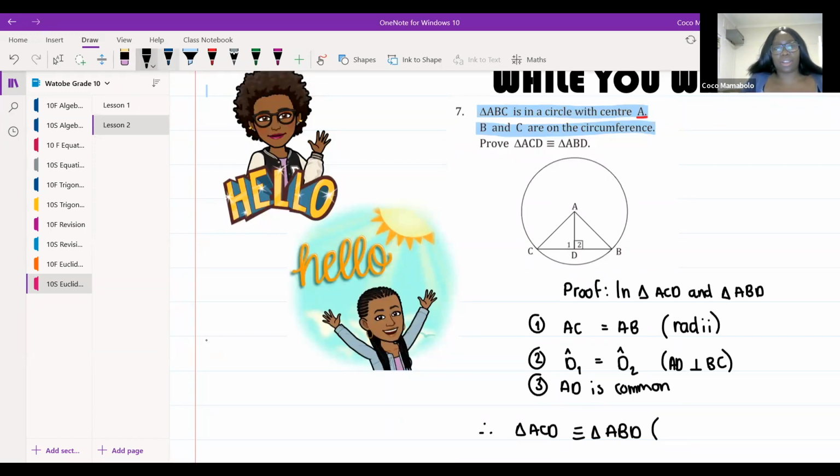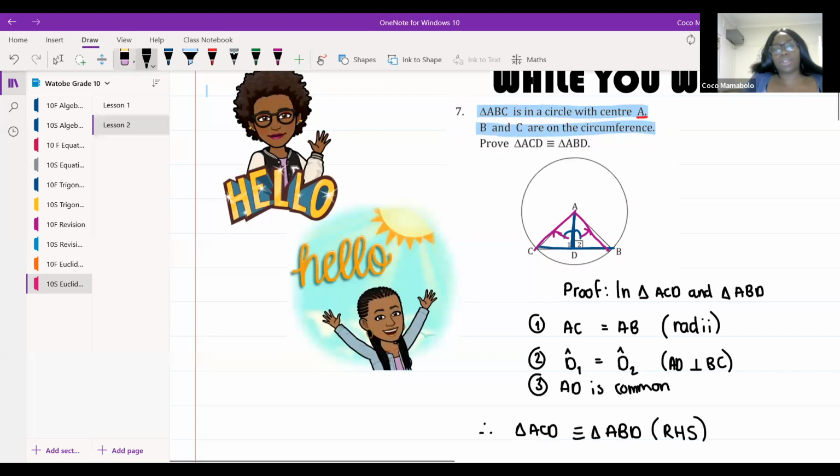Amber's got the right idea for those of you who are a bit lost. This is a right angled triangle, and this is a right angled triangle. This side is common to both of my right angles, and this over here, because it is opposite the right angle, is the hypotenuse. So my reason for congruency in this case would be RHS, right angle, hypotenuse, side.